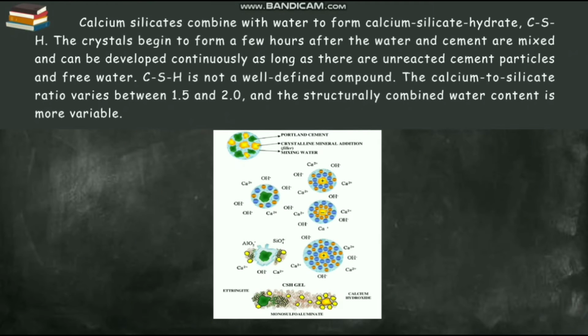Calcium silicate combines with water to form calcium silicate hydrate, CSH. The crystals begin to form a few hours after the water and cement are mixed and can develop continuously as long as there are unreacted cement particles and free water. CSH is not a well-defined compound. The calcium to silicate ratio varies between 1.5 and 2.0, and the structurally combined water content is more variable.